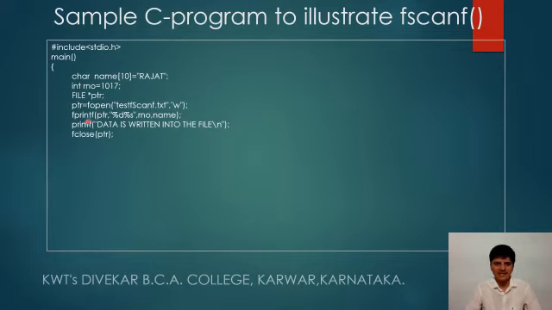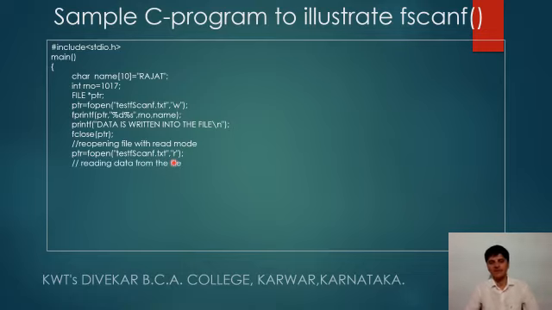After writing the data into the file, it must be closed. Then further, reopening the file with read mode. So again we have opened the file testfscanf.txt with the read mode, and then with the help of fscanf(ptr, "%d", &rnumber, name), these two variables are going to get the data which were stored in this file.